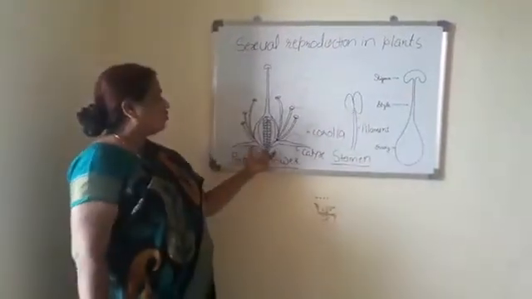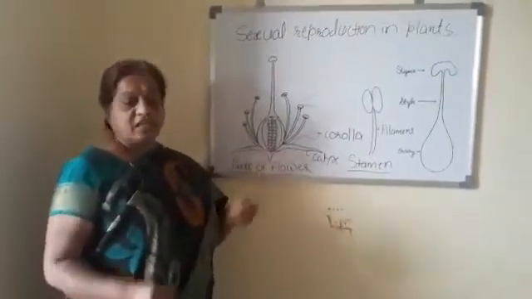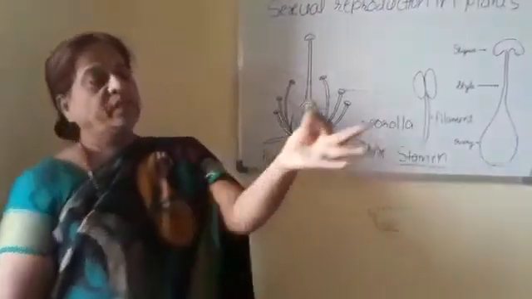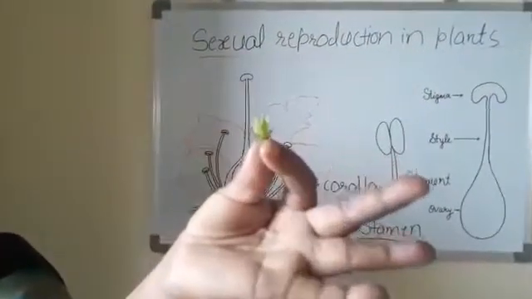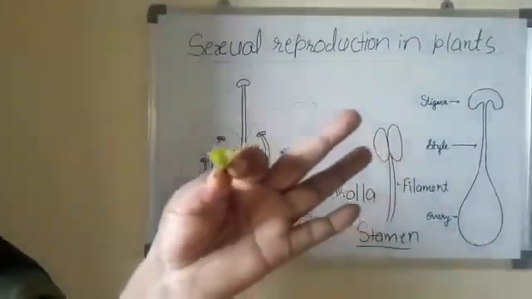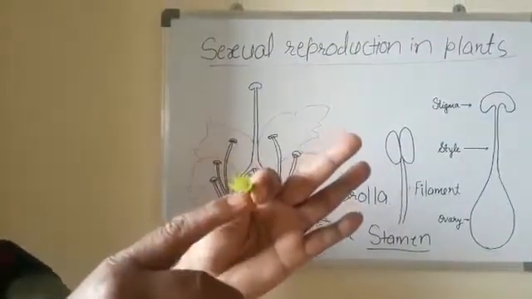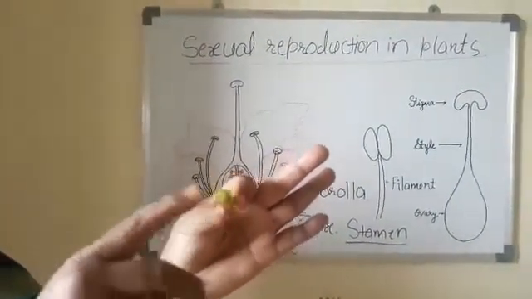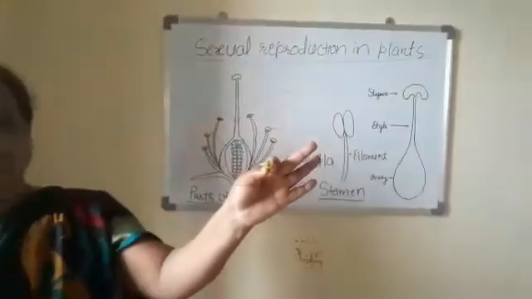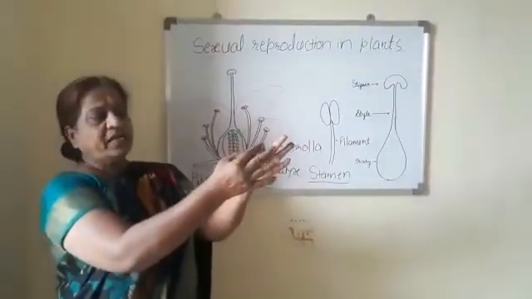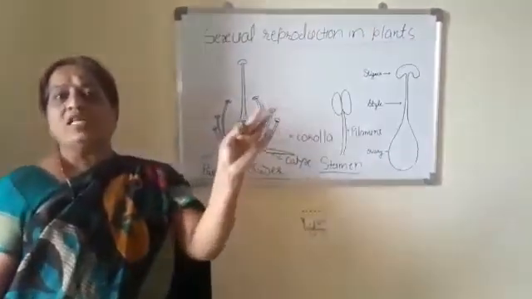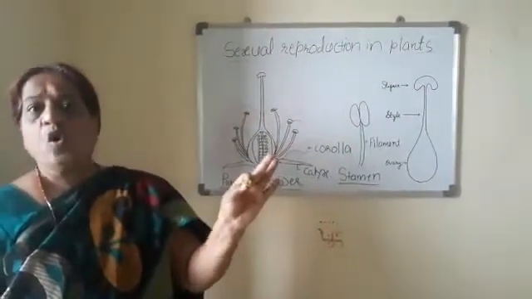The outermost floral whorl of the flower, which is green in color, is known as the calyx. The calyx is made up of a number of parts, and the members of the calyx are known as sepals. When the sepals are free, that condition is known as polysepalous.